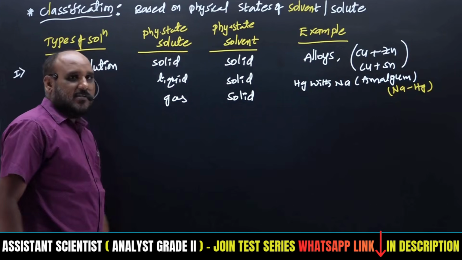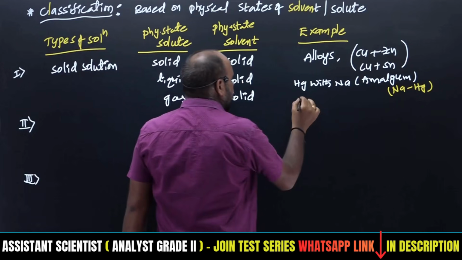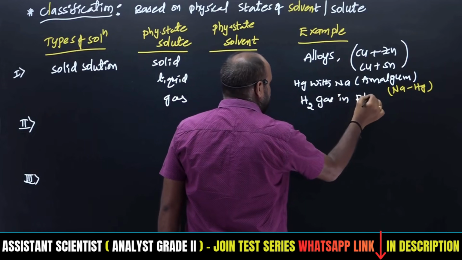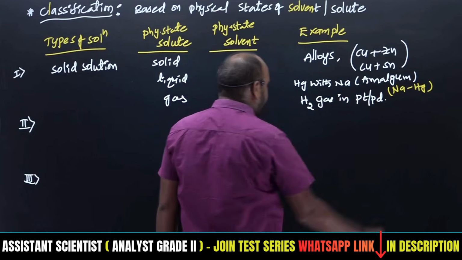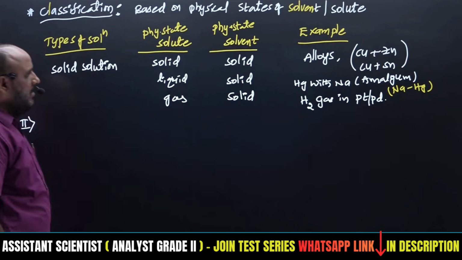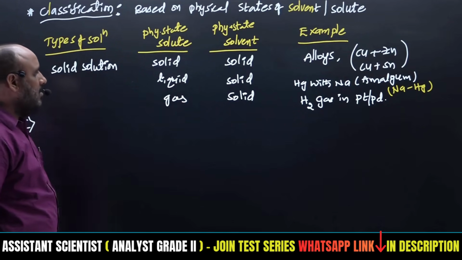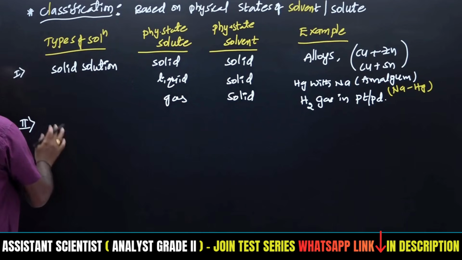When a gas is in a solid, various times we may use hydrogen gas on a platinum or palladium surface, right? Hydrogen gas present in platinum and palladium. So we make a solution of gas with the solids, where we give hydrogen gas in platinum.